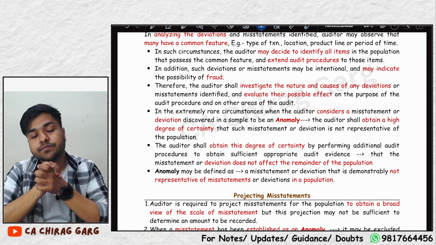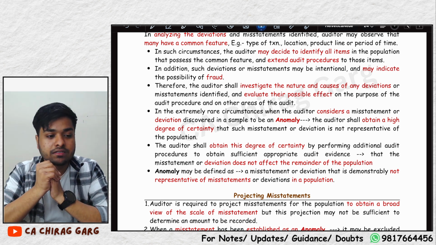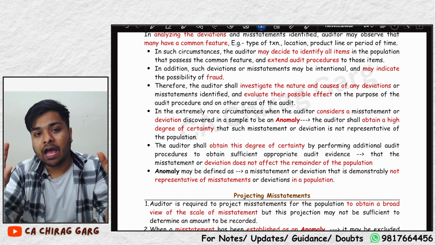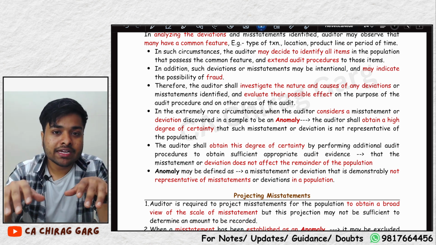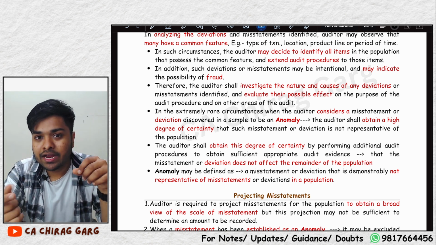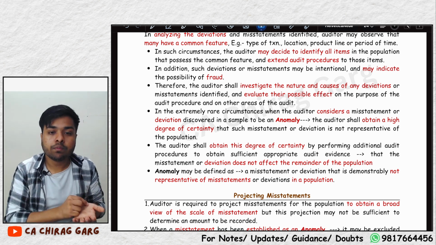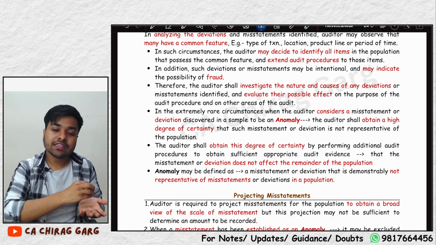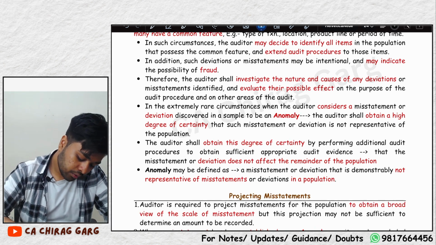For example, Amazon has very strong IT systems. Once in a while, Amazon IT systems got a bug or somebody hacked that. So some of the data got misstated. Auditors selected a sample from that and got some misstatements. So Amazon will say, sir, that was an anomaly situation. That was a 1 in a million situation, that does not represent the population. Do you understand that? What is an anomaly?